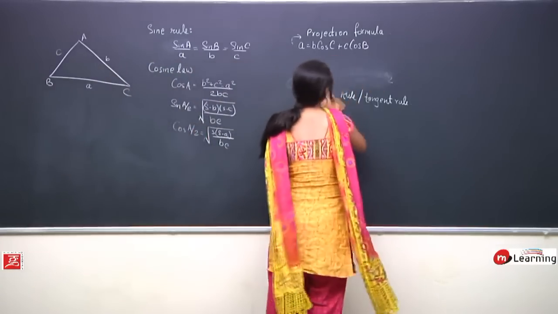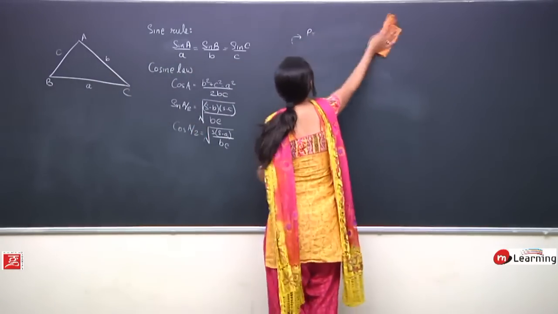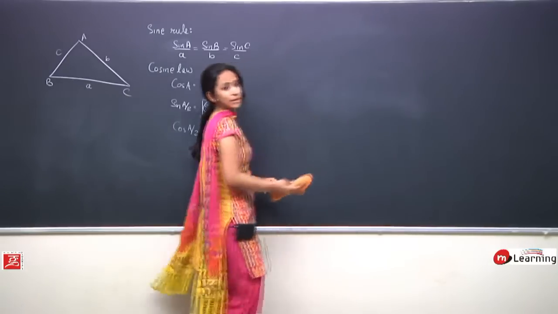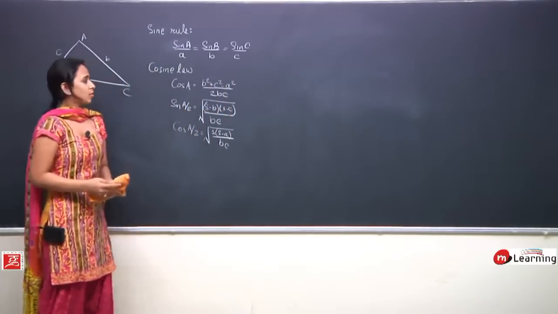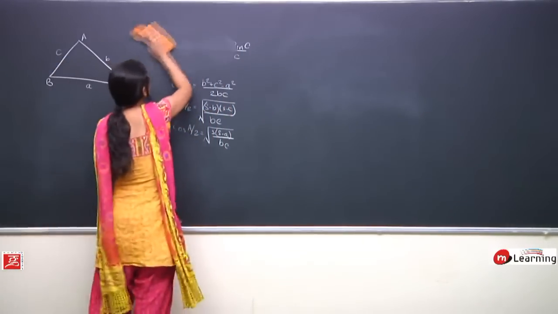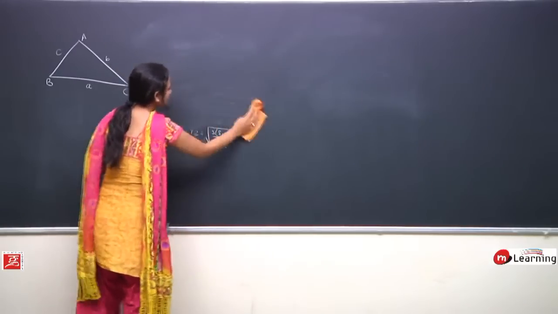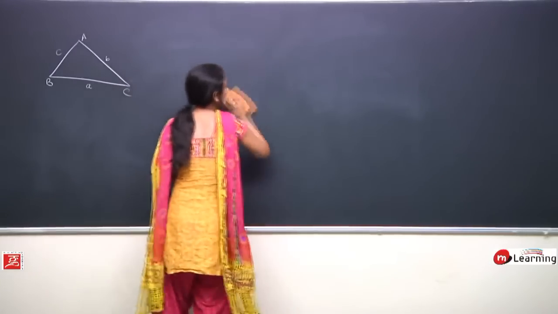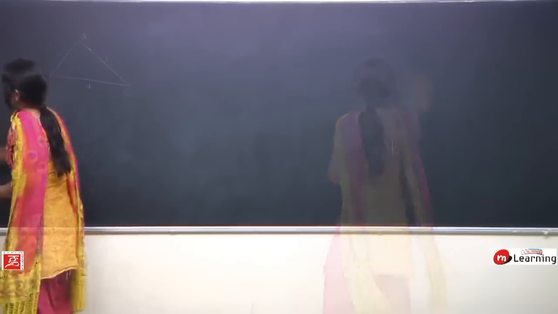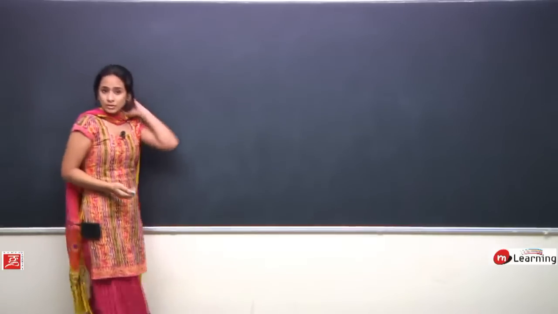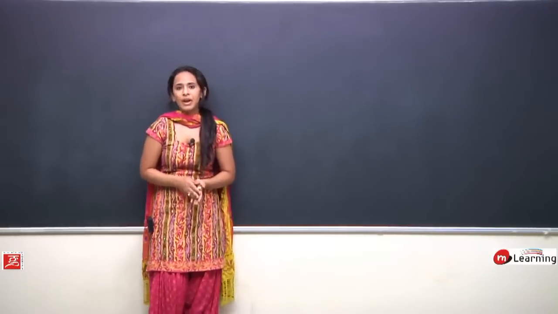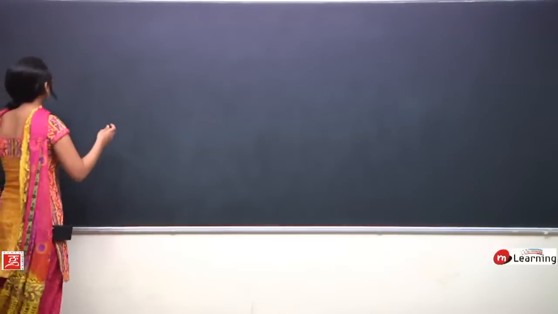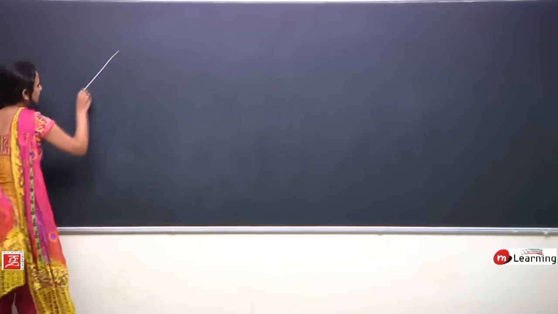अब इसी को extend करते हैं. Now what we are going to do is we are going to find area of a triangle in terms of the sides. Okay. So we are going to obtain relation between area of the triangles and its sides and its respective angles. So what we are doing now is basically we are finding the area of a triangle in terms of its sides and angles. So let us say we have this triangle ABC here.